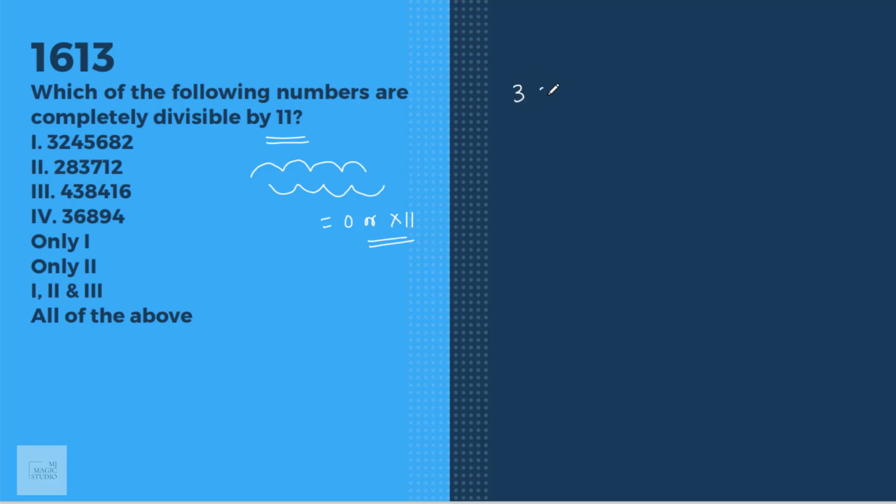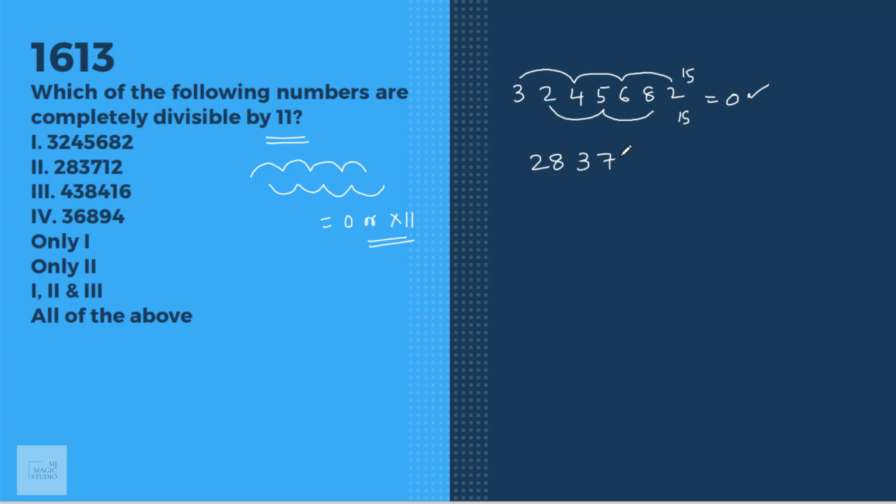Let's start with the first one. 3, 2, 4, 5, 6, 8, 2. 3 plus 4, 7. 7 plus 6 is 13. 13 plus 2 is 15. Now 2 plus 5, 7. And 7 and 8 is 15. 15 minus 15 is 0. That means this number is divisible by 11.